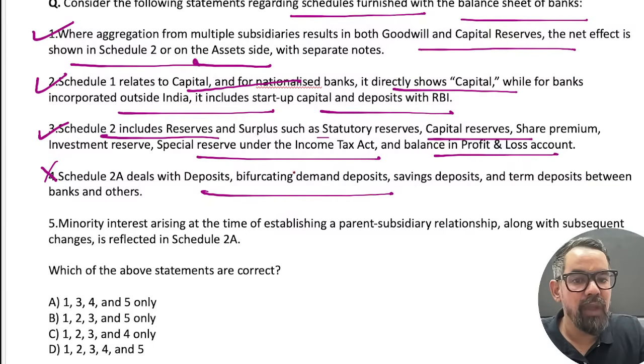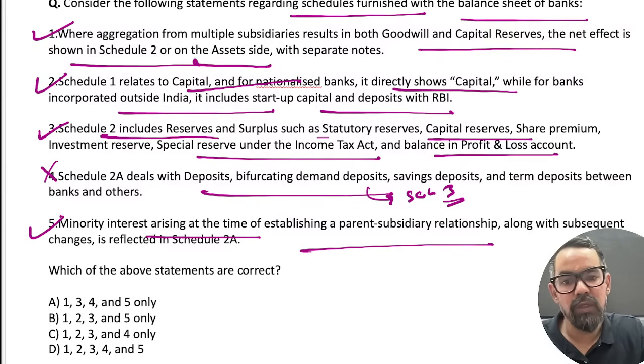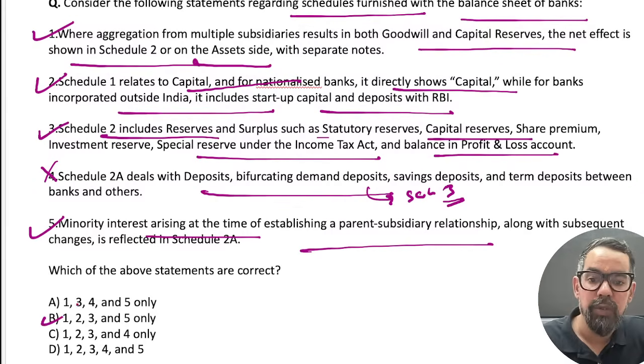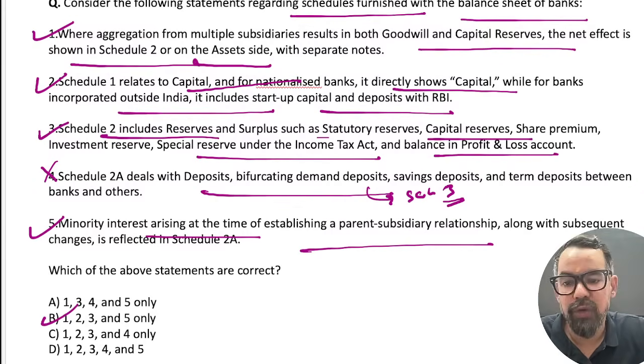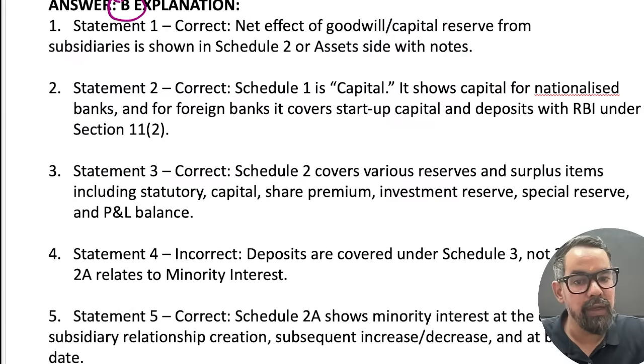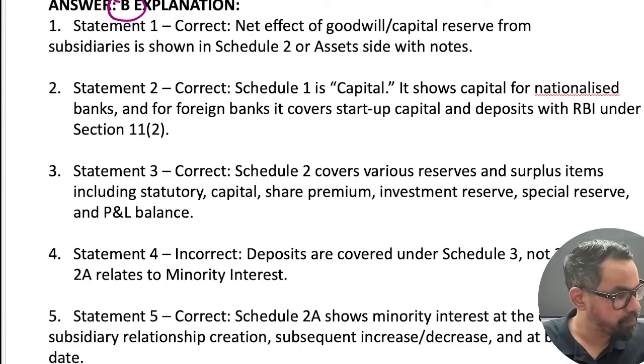Deposit comes under schedule 3. 2A is minorities interest, which is correctly mentioned, so this is right. So 1 2 3 5, 1 2 3 5 means option B will be the right answer for this particular one, correct? So based on that statement, you have to go through at least once or twice.